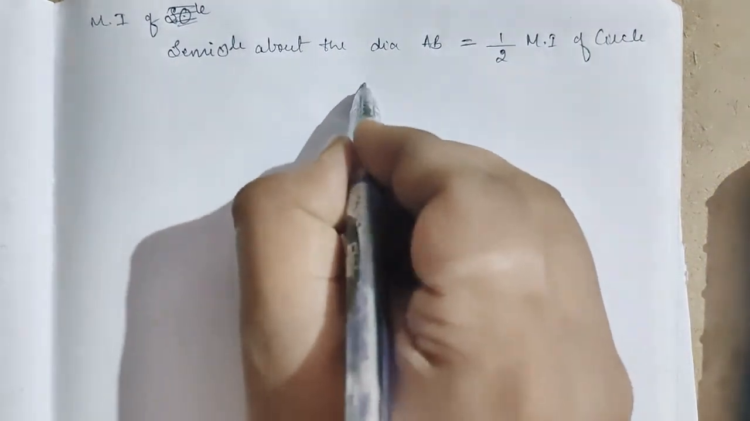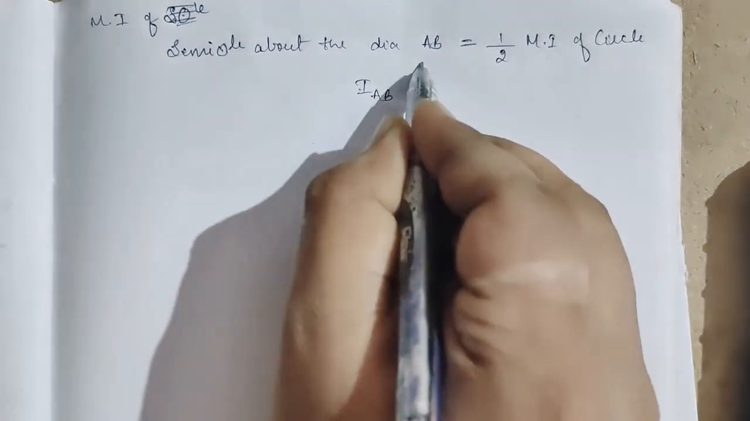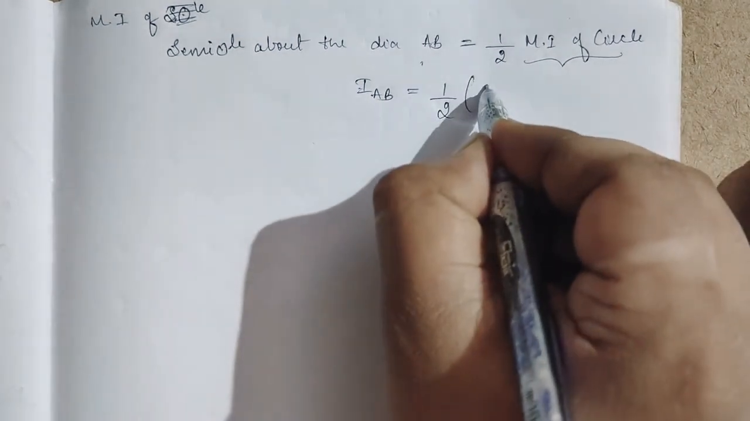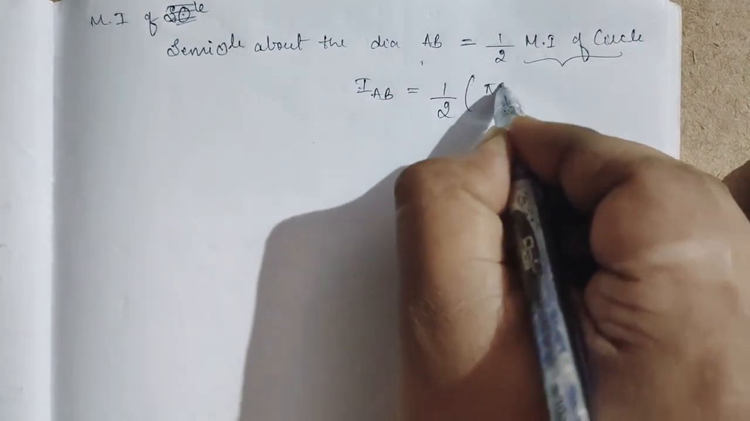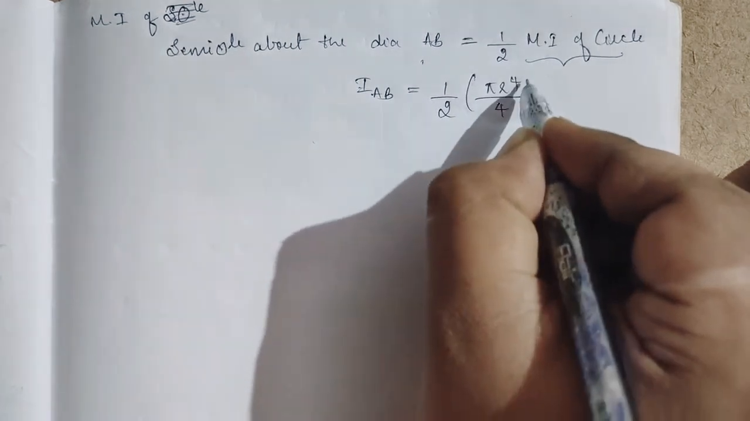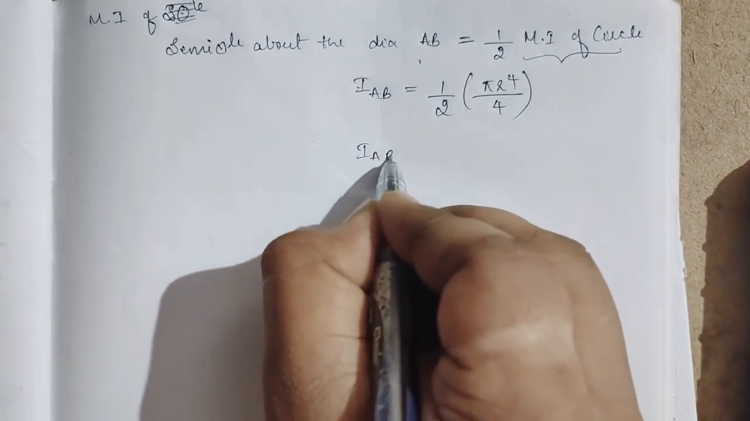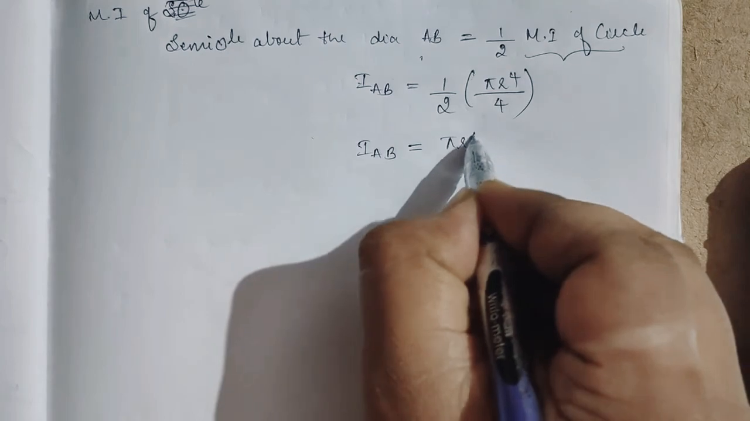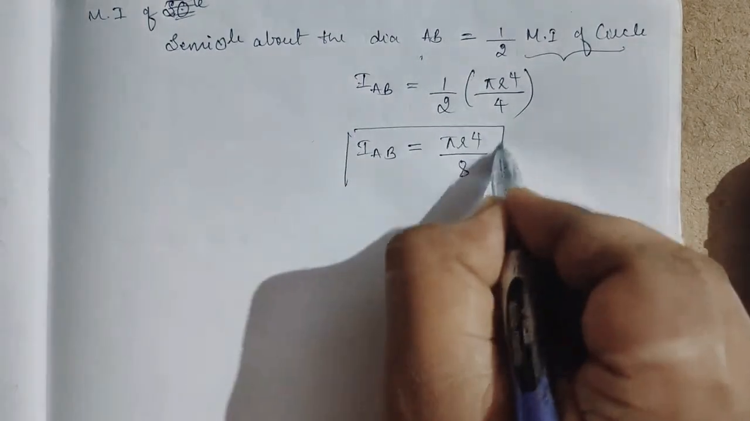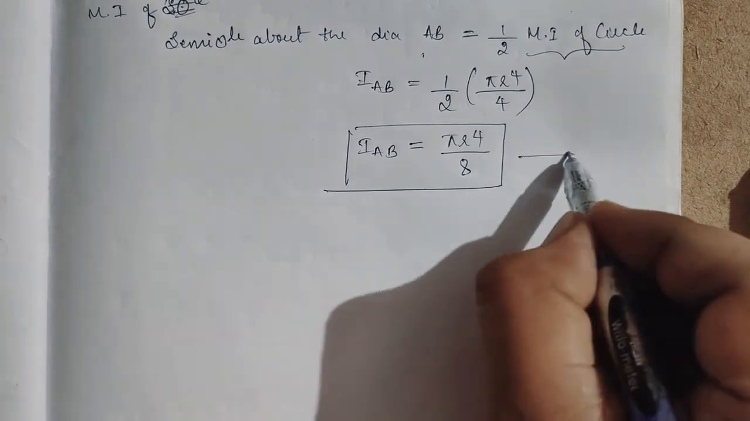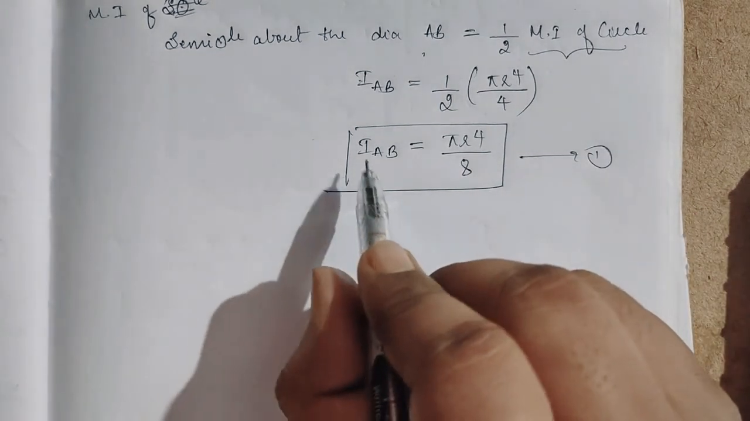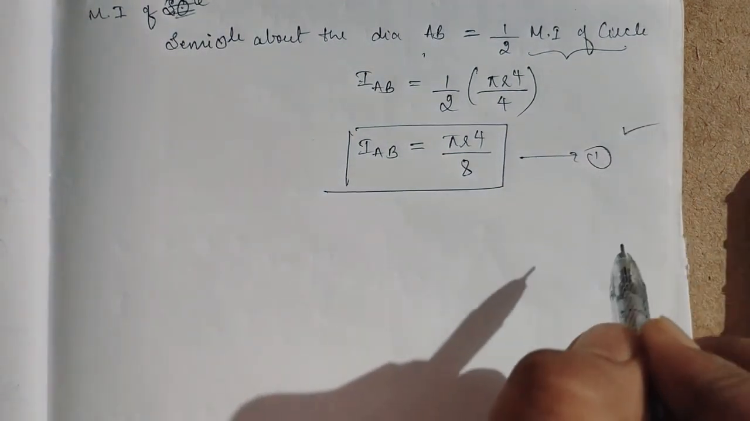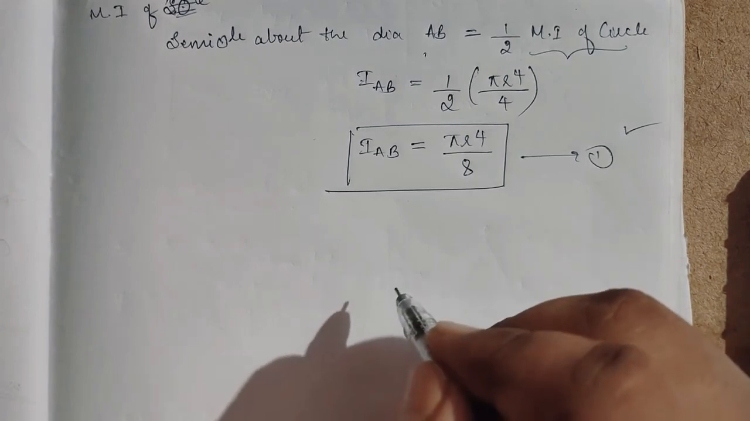So IAB, moment of inertia about AB, will be half into the moment of inertia of the circle. We already found out, that is pi r to the power of 4 by 4. So IAB, moment of inertia about the diameter, will be pi r to the power of 4 divided by 8. So I'll take it as 1. This is the moment of inertia of the semicircle about diameter AB. We can solve like this, or we can also use the parallel axis theorem.